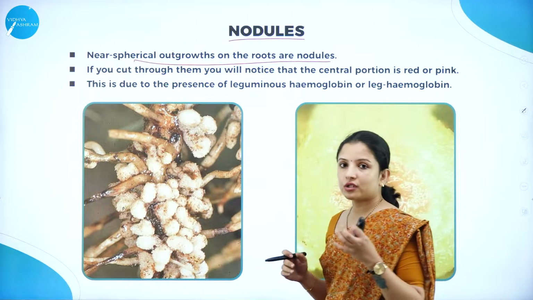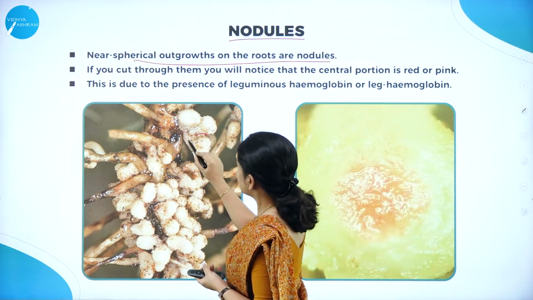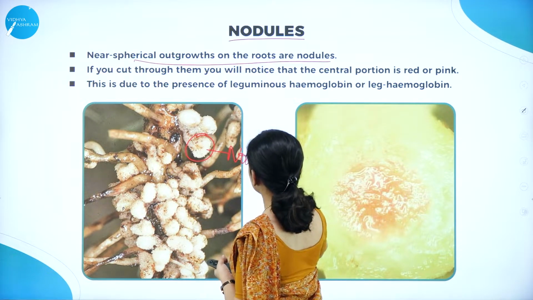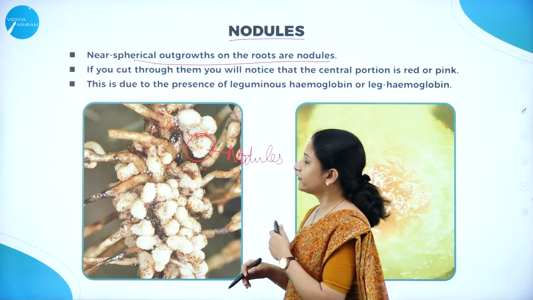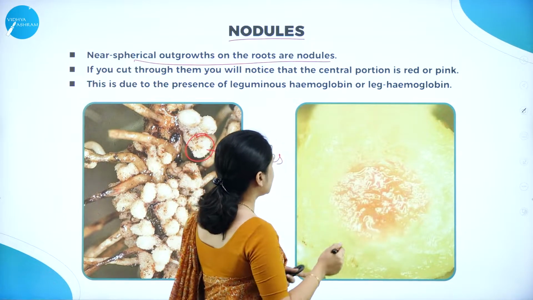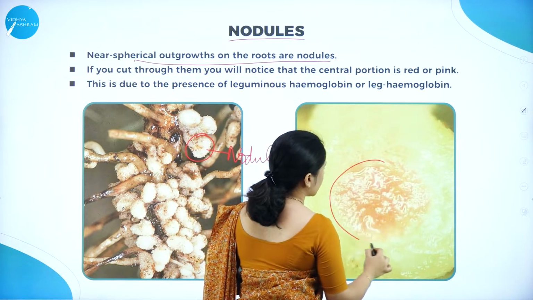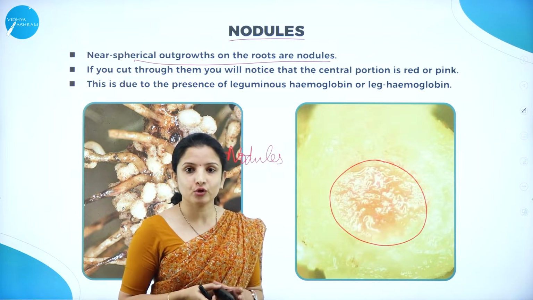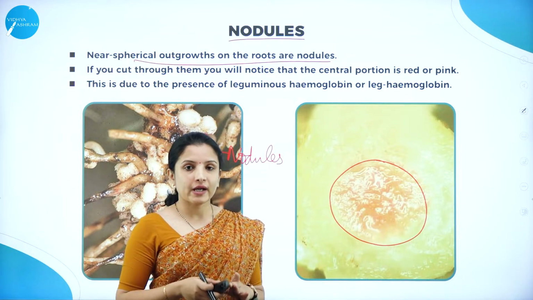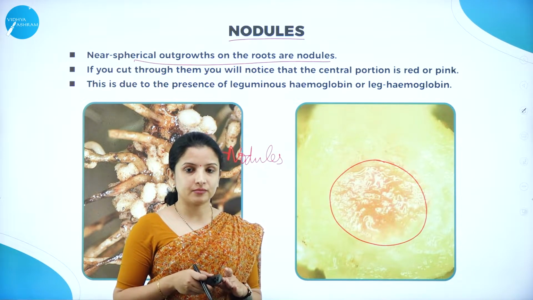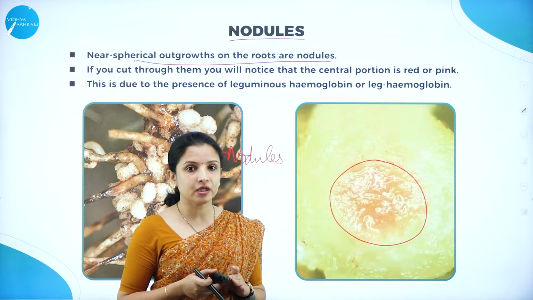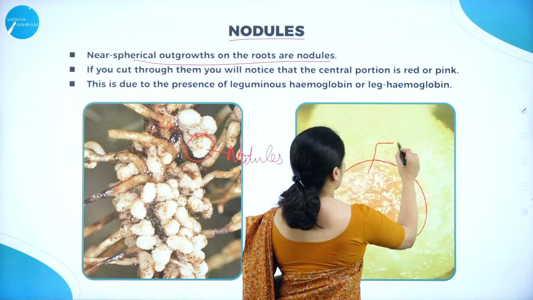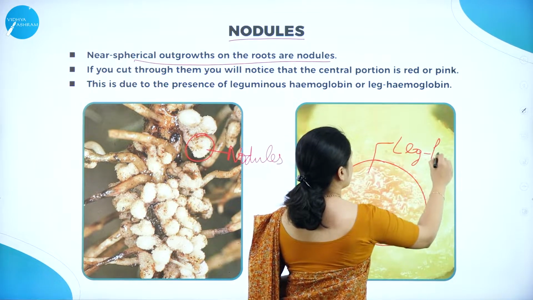If you cut through the nodule, you can see small almost spherical structures found in the roots of the leguminous plants, which are the nodules. If you cut through the nodules, you can see a central portion which is pink in color. We know the color of hemoglobin, right? Hemoglobin provides the red color to the blood. That is, RBCs are red in color because of the hemoglobin. Just like that, these nodules contain a compound called leghemoglobin.